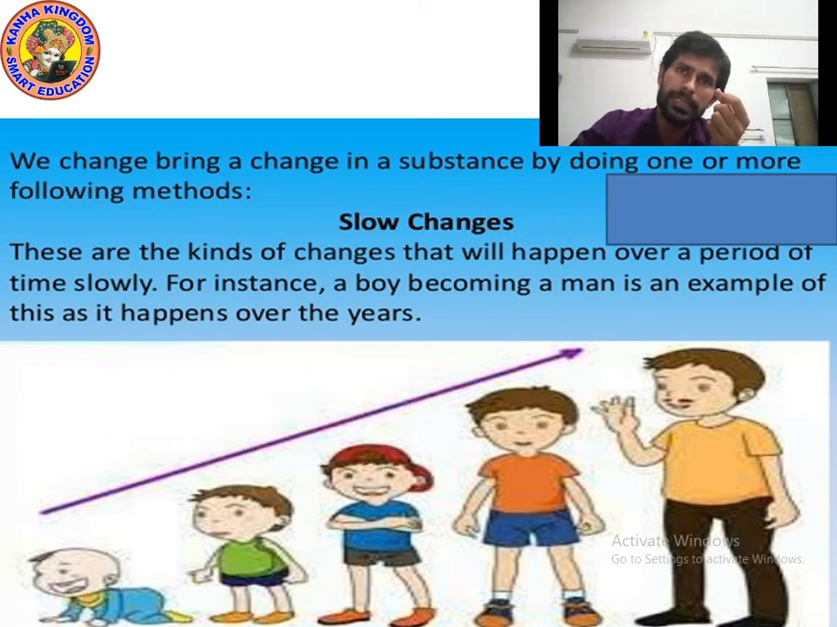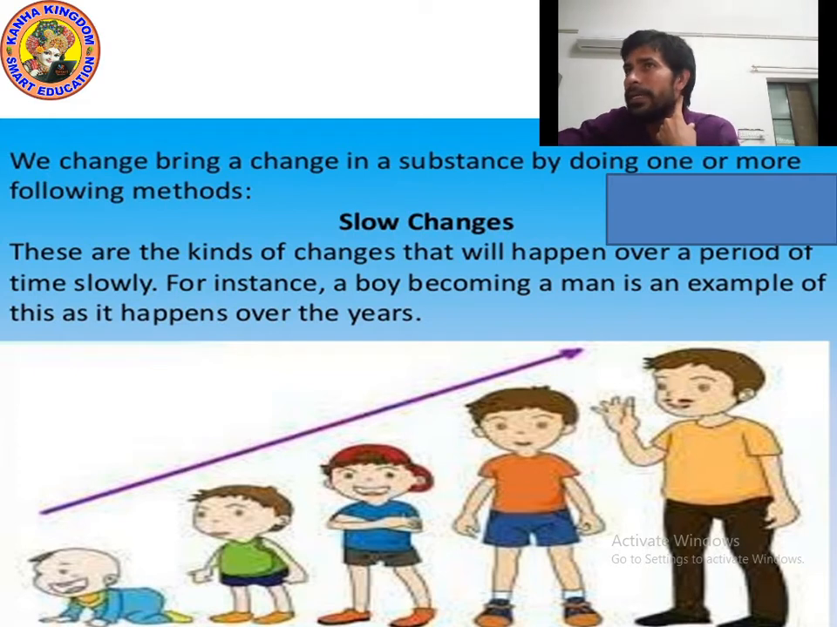So kids, as you can see on the screen, I am reading about slow changes. These are the kinds of changes that happen over a period of time slowly, meaning they take very much time. Let me give you one more example: changes in season. It takes too much time. Even changes in the shape of the moon are slow changes.